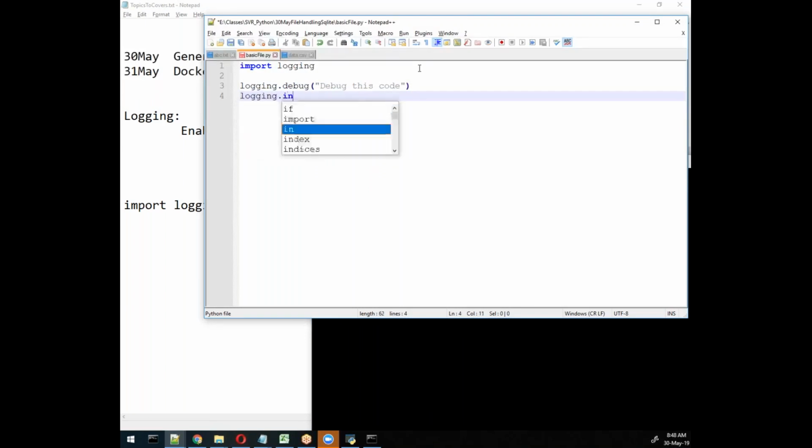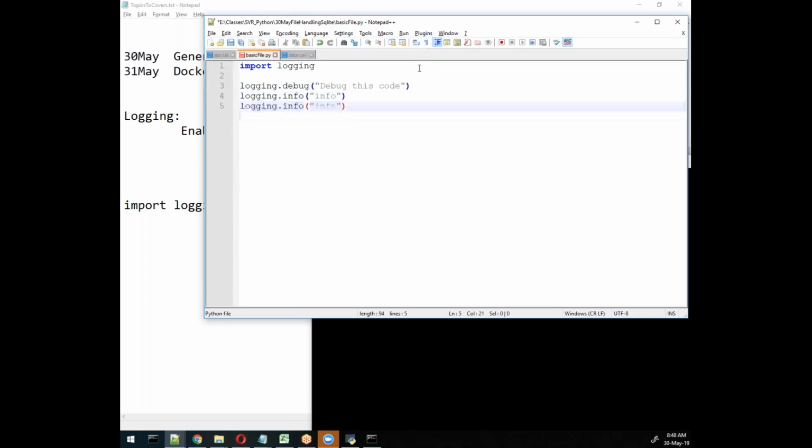Through logging I'll write info, and here I'll write info. Different methods we can write, with this warning. If warning is enabled, then only the warning message will come. Remember, error is high priority, so it will always come. And another one is critical.